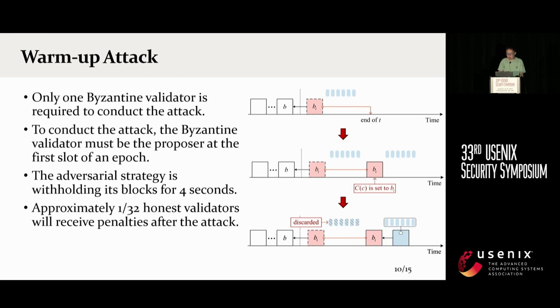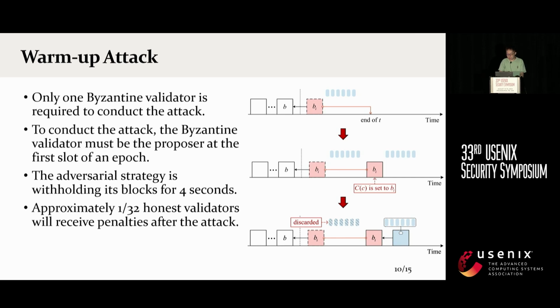After the withheld block is released, the validators find that the attestations vote for the wrong block. These wrong attestations will be discarded by other validators, and the corresponding attesters will be penalized, shown as the blue rounded rectangle with diagonal stripes in the bottom figure. This means that approximately 30 seconds of honest validators will be penalized.